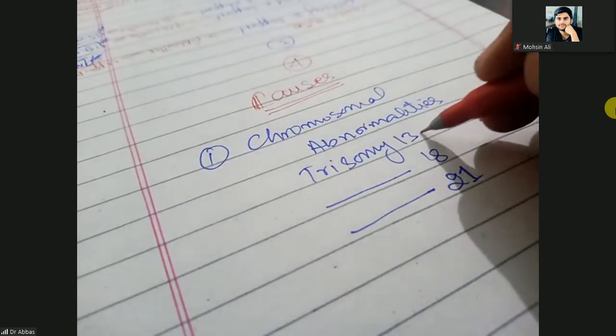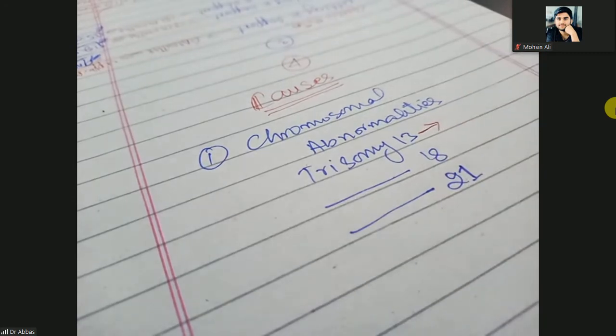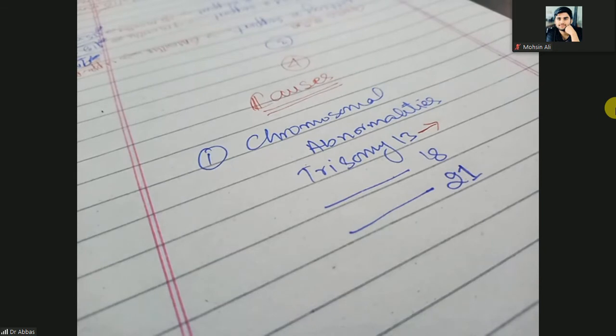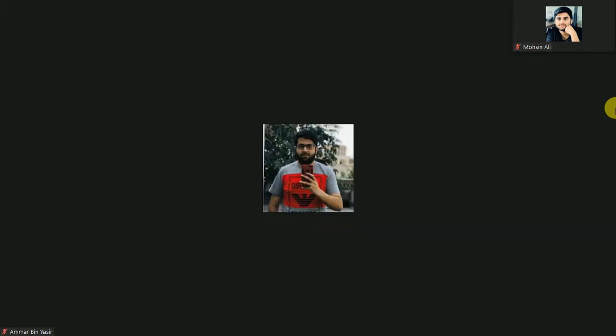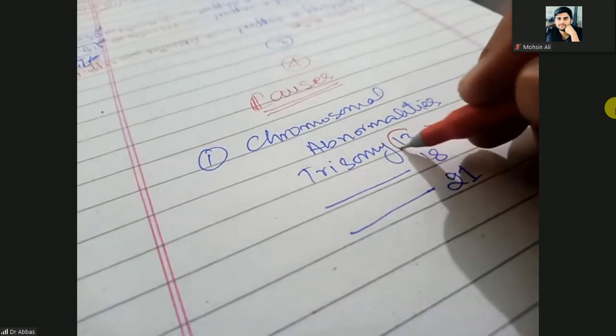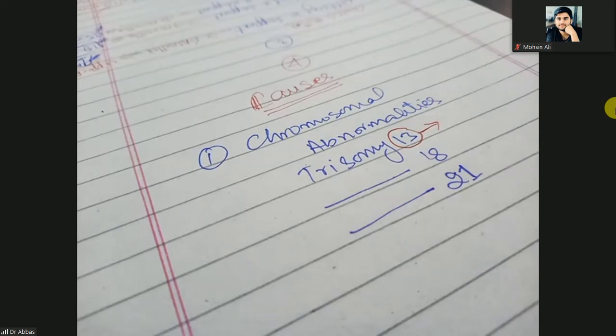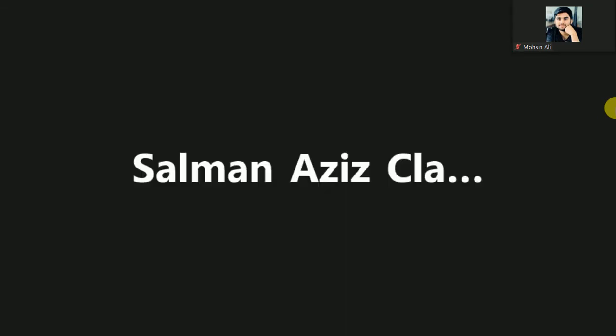So what is trisomy 13? What is the syndrome when there is a trisomy 13? What is the name of the syndrome? We have discussed it. When there is a trisomy 13, it means chromosome number 13 is not a double, it is triple. Can you tell me the name of the syndrome? Yeah, Patau syndrome. Okay, Patau syndrome.